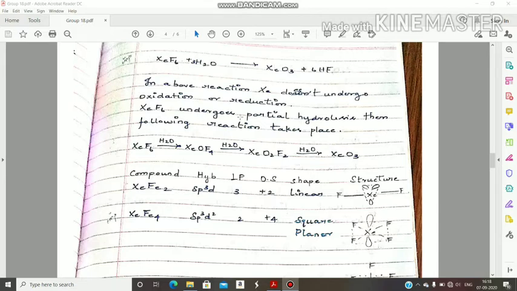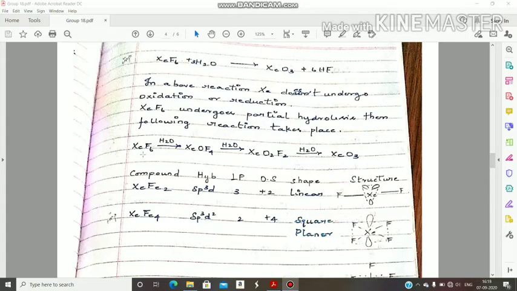When XeF6 undergoes partial hydrolysis, that means stepwise hydrolysis, then the following reaction takes place. When XeF6 reacts with 1 water, we get xenon oxytetrafluoride, XeOF4, and again this undergoes hydrolysis, then we get xenon dioxide difluoride. Again this one undergoes hydrolysis, then we get xenon trioxide, that is XeO3.